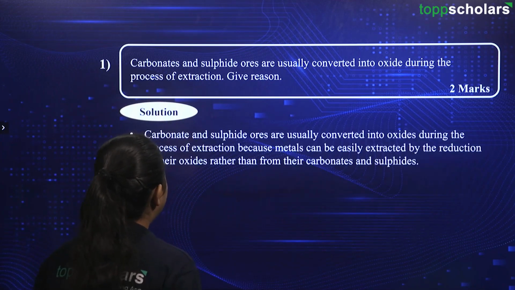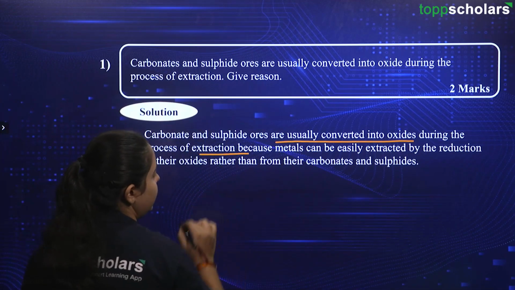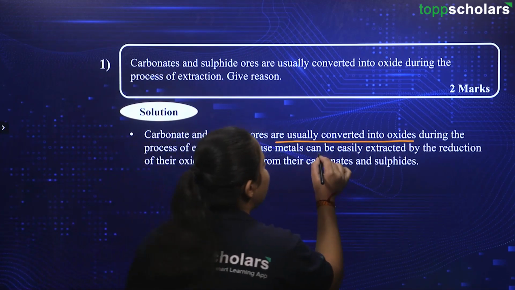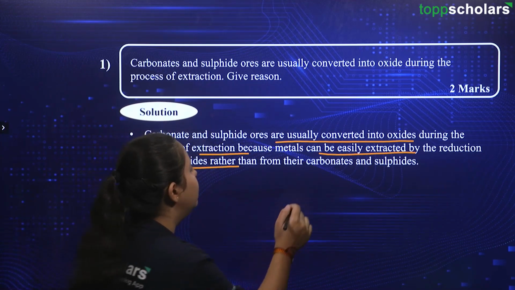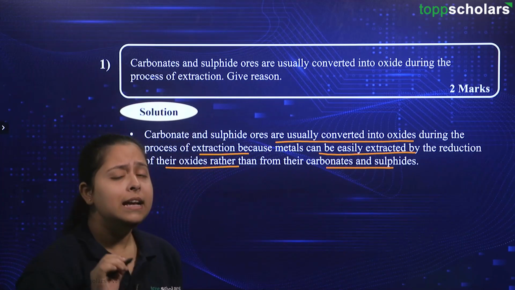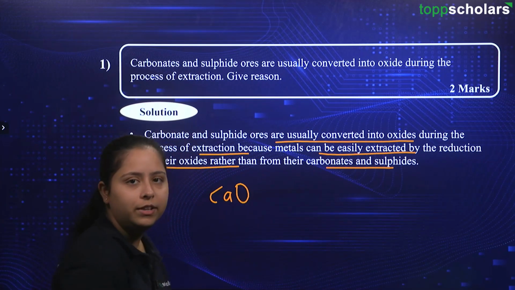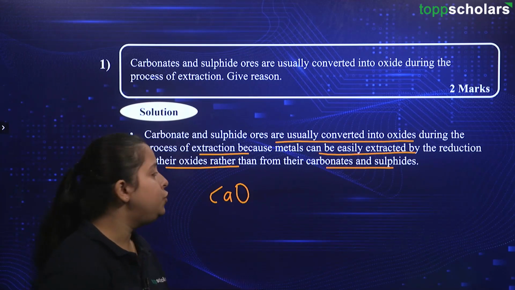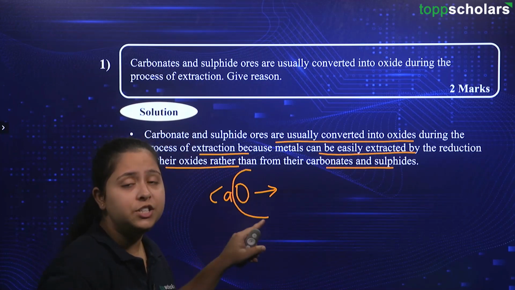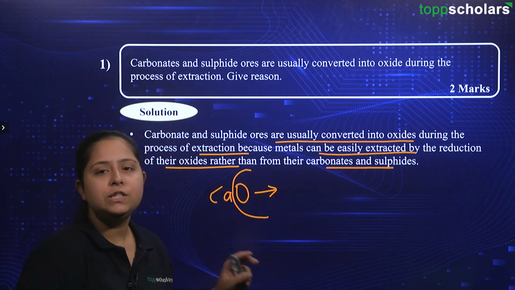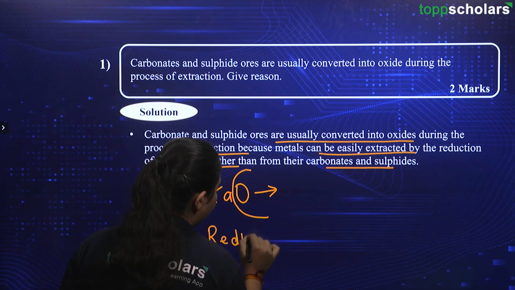First of all, friends, these are usually converted into oxides during the process of extraction because metals can be easily extracted by the reduction of their oxides rather than from their carbonates and sulfides. Say for example, I have this CaO oxide with me. What do you need to do to remove the oxygen from this compound? Yes, this oxygen needs to be lost, right? So, for removal of this oxygen, the process that we need to do is reduction.